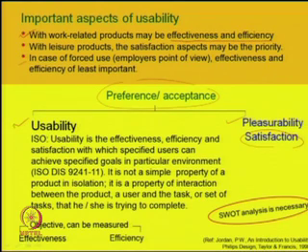It is not a simple property of a product in isolation. It is a property of the interaction between the product, a user and the task or set of tasks that he or she is trying to complete. The main objective of usability can be measured as effectiveness and efficiency, which we will discuss in the next slides. Now, while doing these things, SWOT analysis is also necessary.